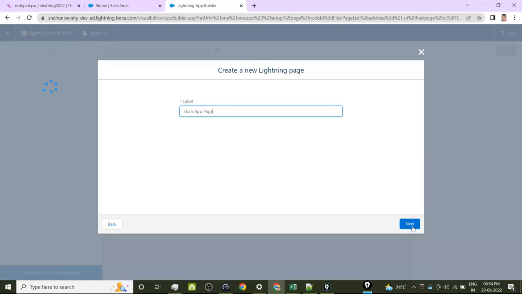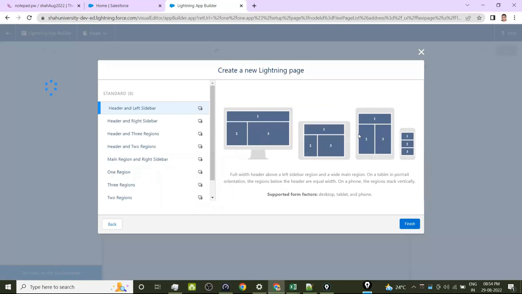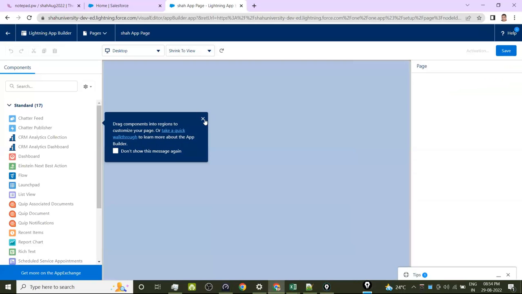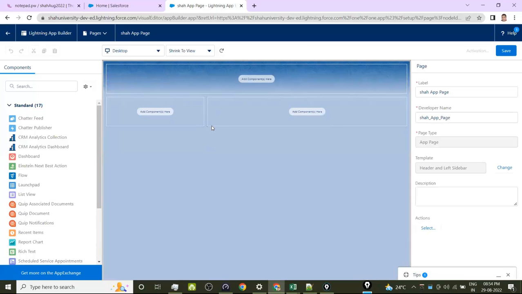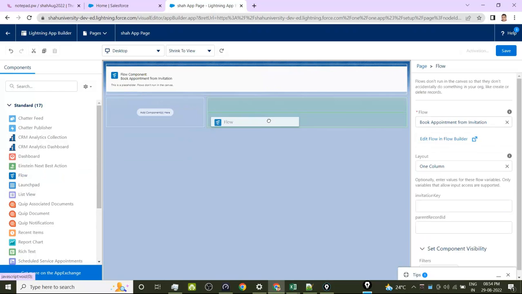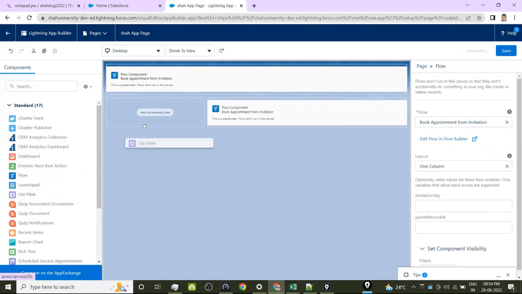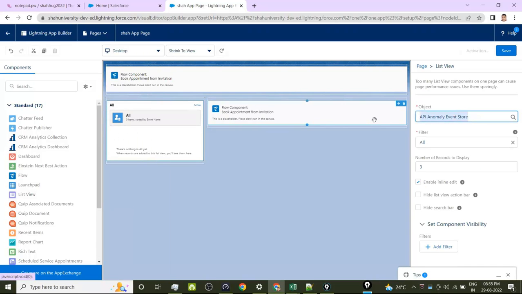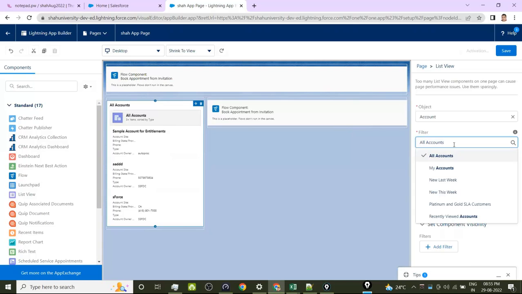Give some name. So whatever format you want, have it. Okay. Put in whatever component. Only 17 types of standard Lightning components we can use. Take the flow at the top, for example. Here also top right side. And here you can have a list view of what object, account, and filter all accounts. That is one thing.